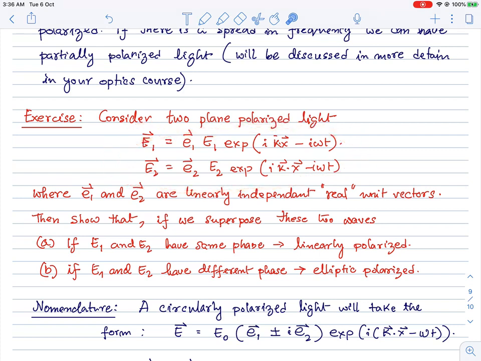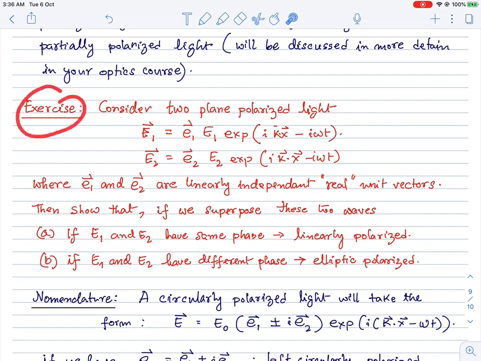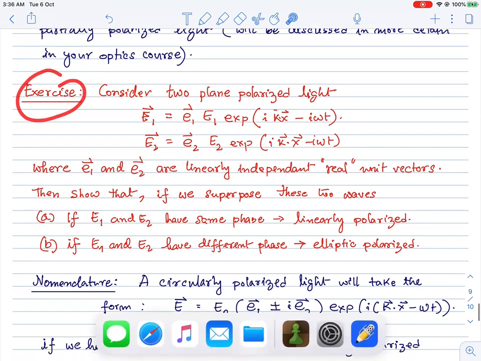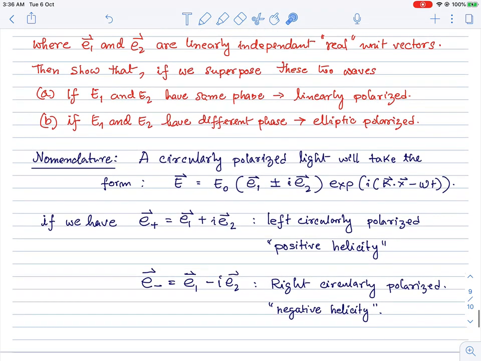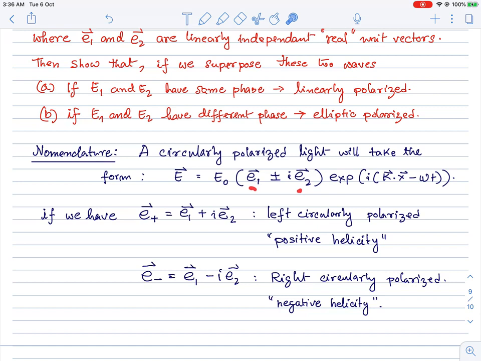I will give you a problem where you can show that if we superimpose two linearly polarized plane waves with some given phase, we can get elliptically polarized or circularly polarized light in general, by this linear superposition. This I'll give you as an exercise to show. Again, a bit of nomenclature here.